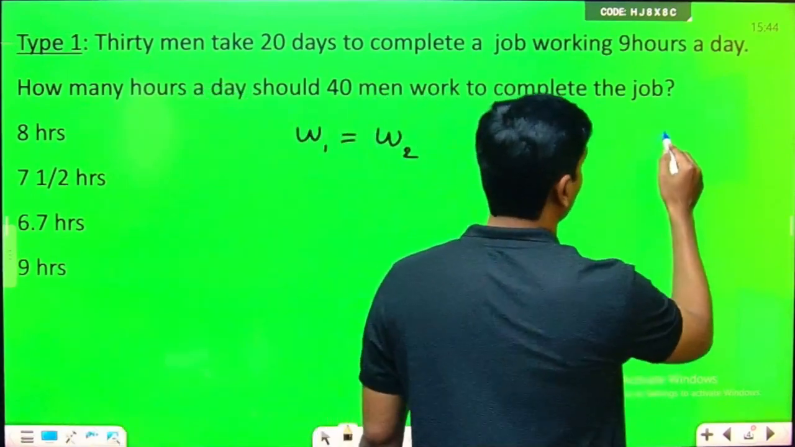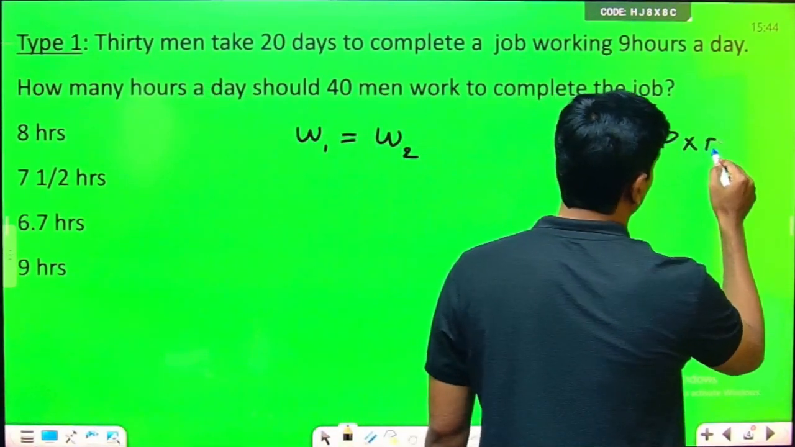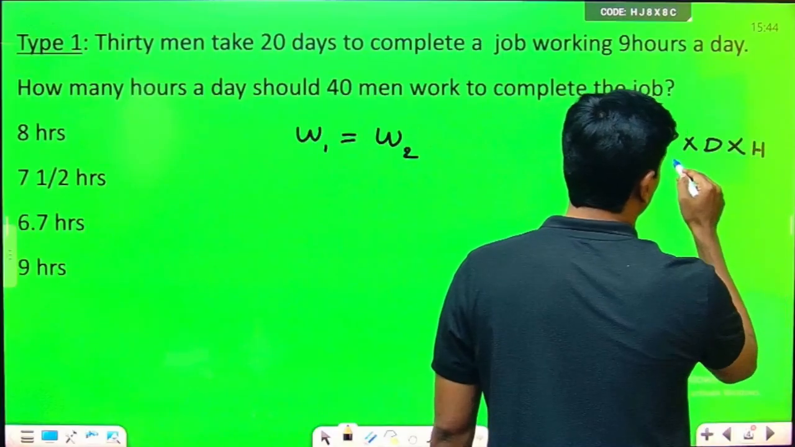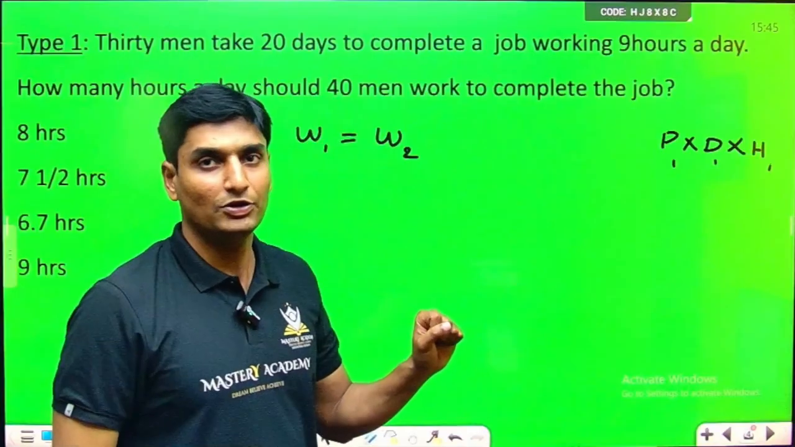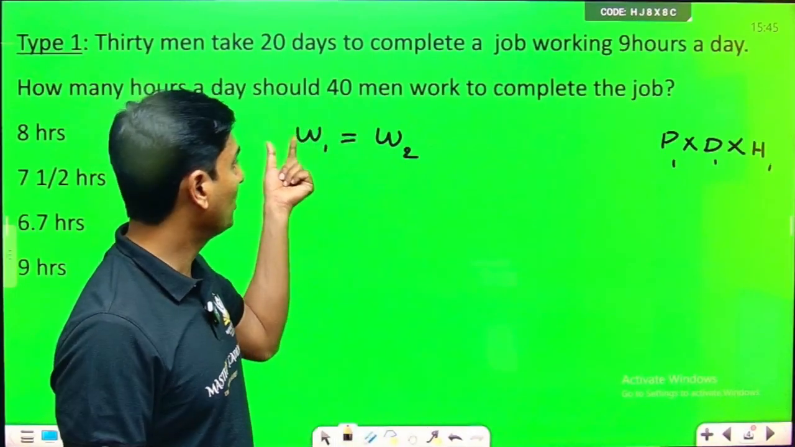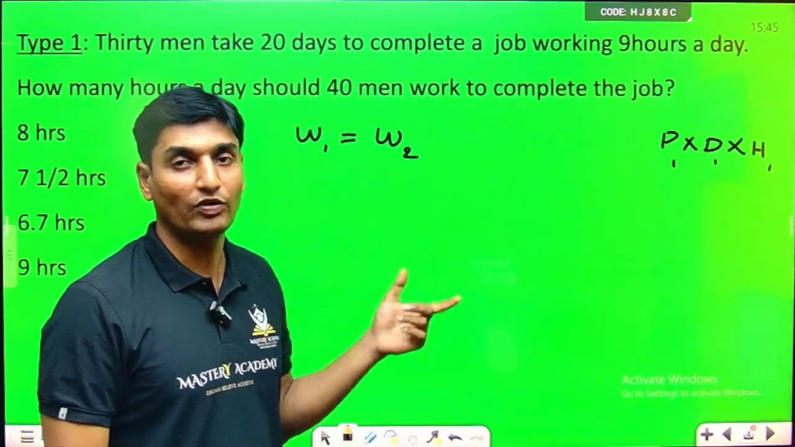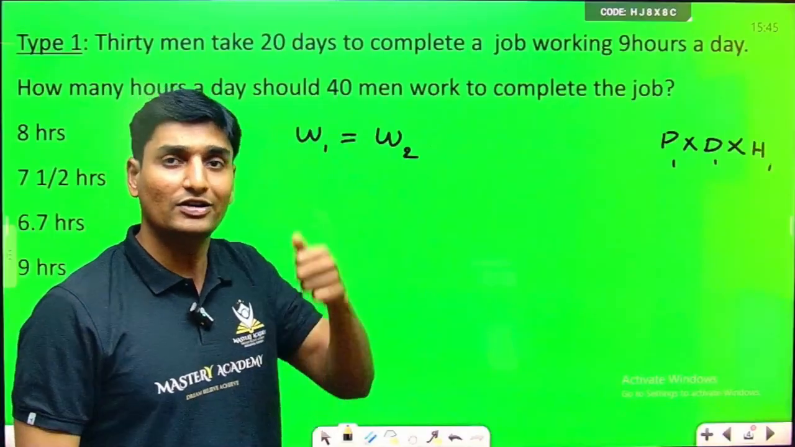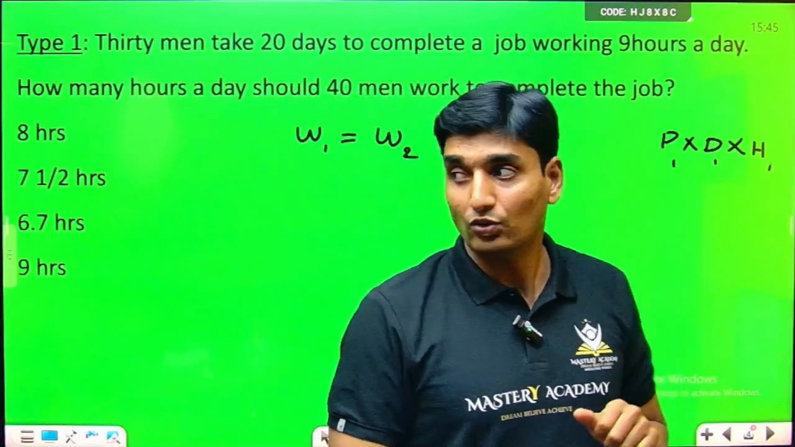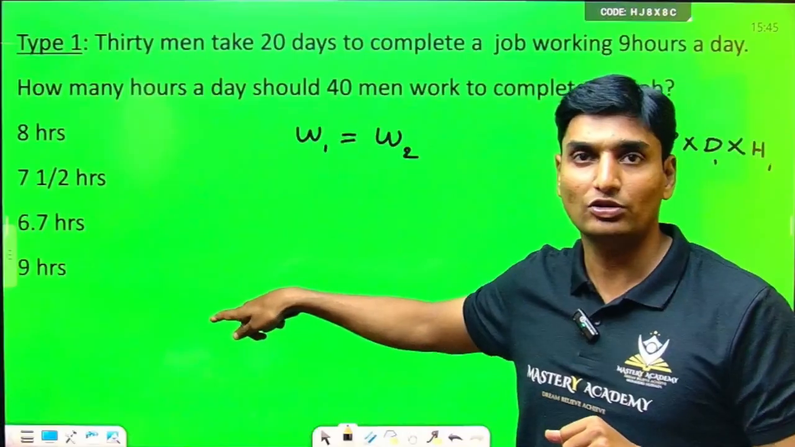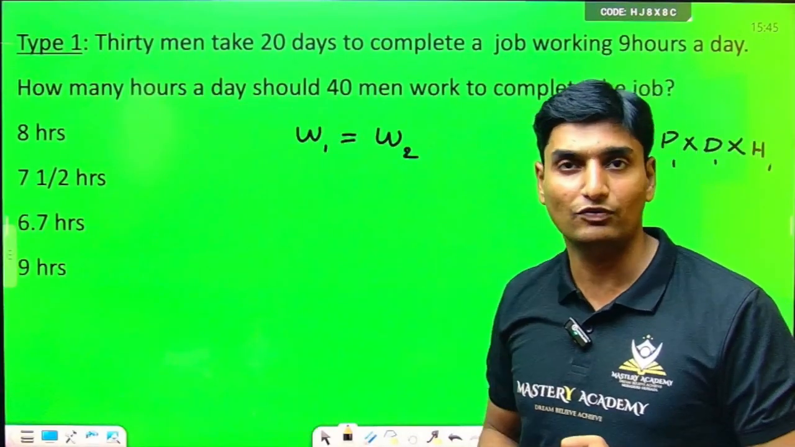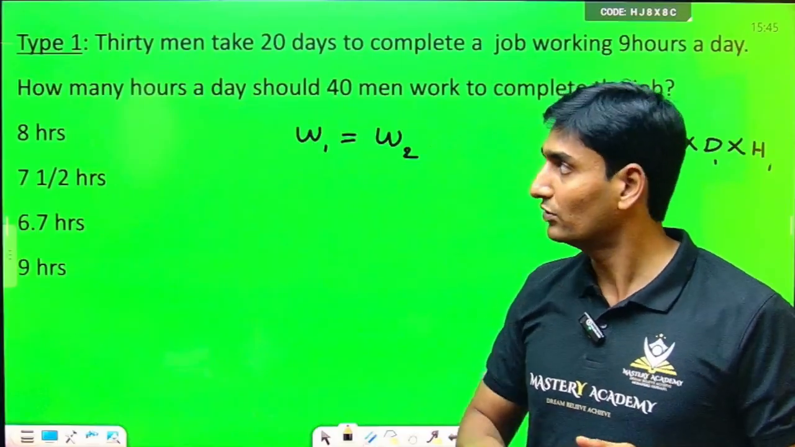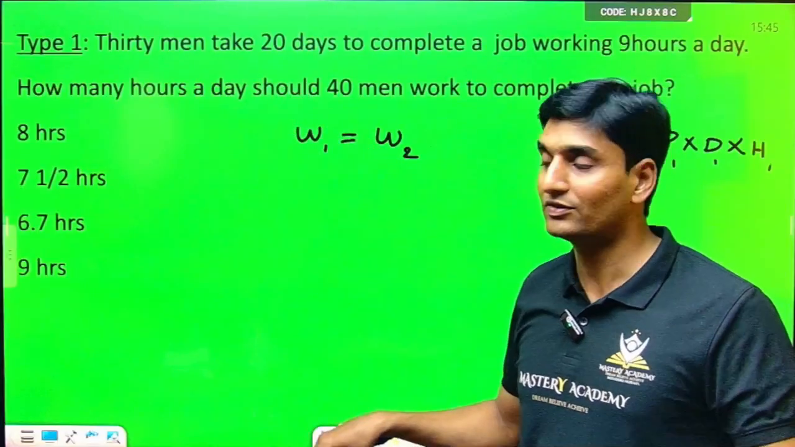So W1 is given by number of people into number of days into number of hours. So W1 will be P1 D1 H1. W2 would be given by P2 D2 and H2. Now remember, W1 is equal to W2. When should we consider that? See, it is given in the question. If you do not find any other method to solve the question, usually candidates jump onto this particular formula. So don't get confused. If you read the question, you will understand.